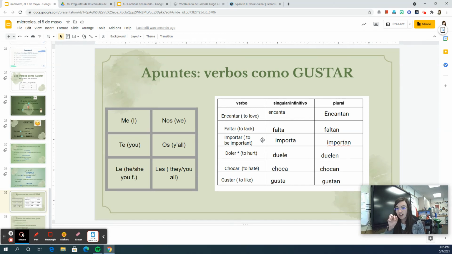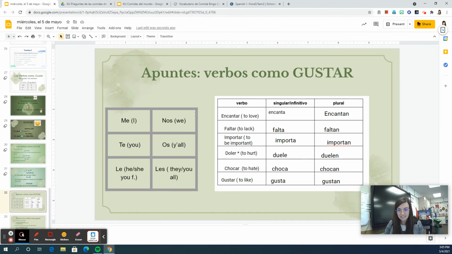Doler. Doler has a little star over it, meaning that it doesn't conjugate the exact same way. See if you can figure out what's different about doler. Doler means to hurt, like something's hurting me, like my head hurts or my knee hurts. Duele is singular. Duelen is plural. What's different about doler? If you said that the O changes to an UE, you got it right.